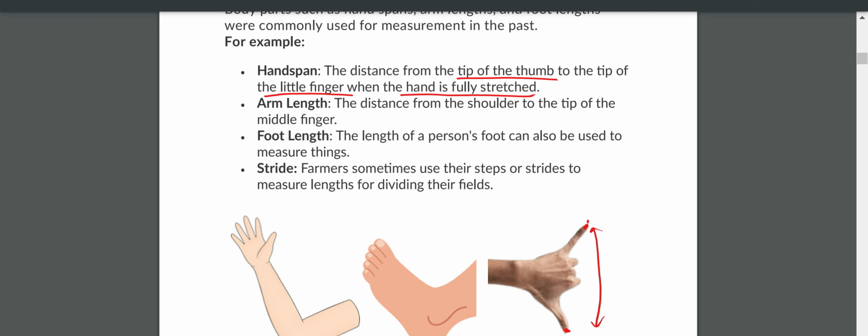So all of you, please stretch your hands fully and measure your bench length. How many inches are there? Your table is how many inches? How many handspans are there? Three and a half. Yes, exactly. The table is 3.5 handspans.